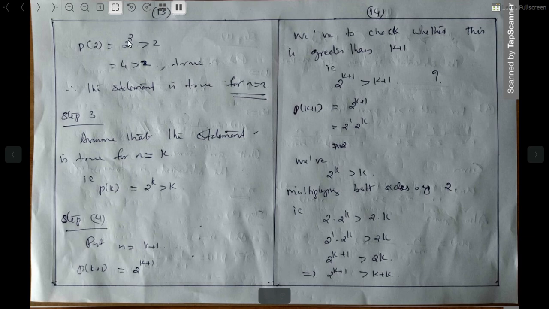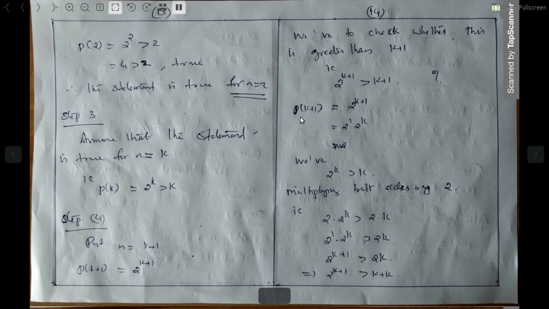Here, 2 raised to 2 is greater than 2. When it is k, 2 raised to k is greater than k. Here, for k plus 1, 2 raised to k plus 1 is greater than k plus 1. So we have to prove this is greater than k plus 1. Now we don't have any idea whether this is greater than k plus 1, but we have to prove it.